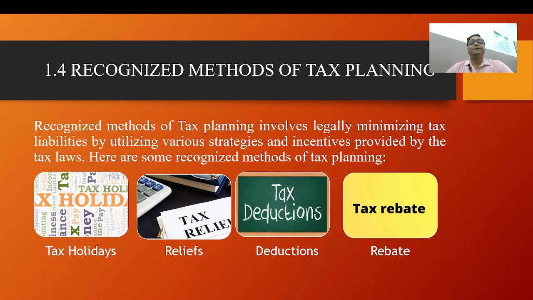Examples include number one, retirement contributions. Number two, health savings accounts, which is, we can say, a medical policy. And third, tax credit for energy-efficient investments. First, what are retirement contributions? Contributions like a pension. Contributions to retirement accounts like IRA or pension plans may be eligible for tax reliefs.